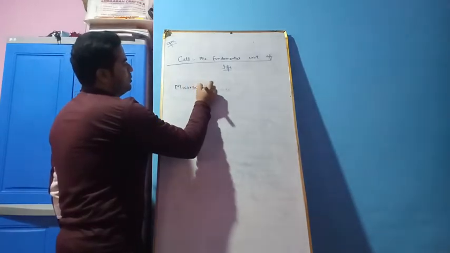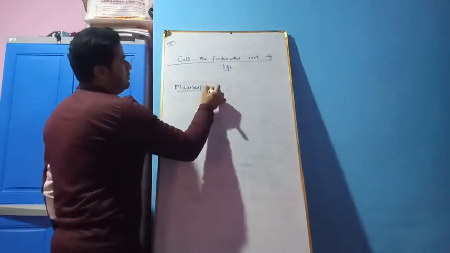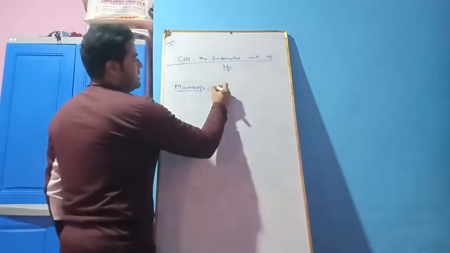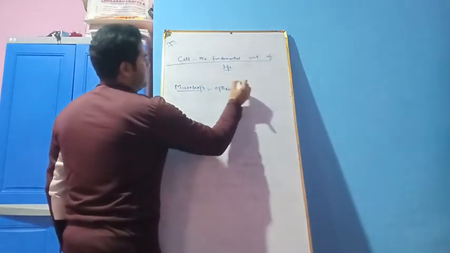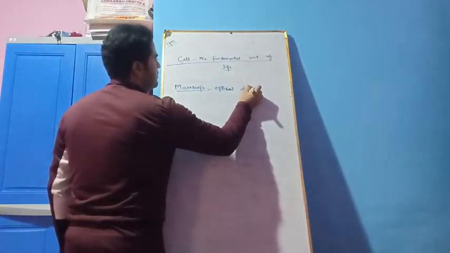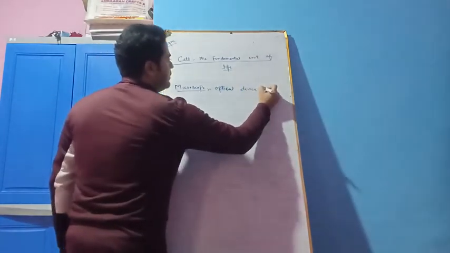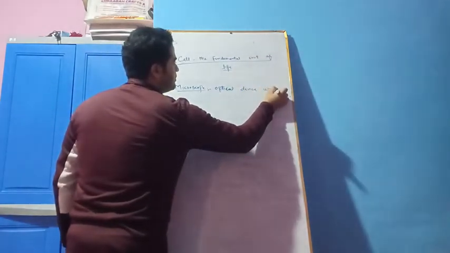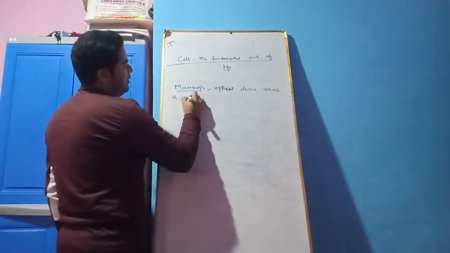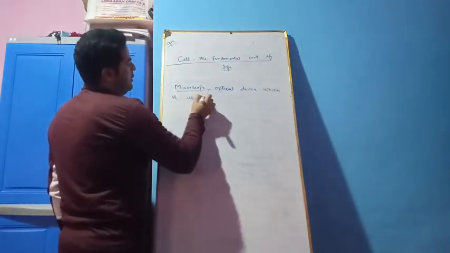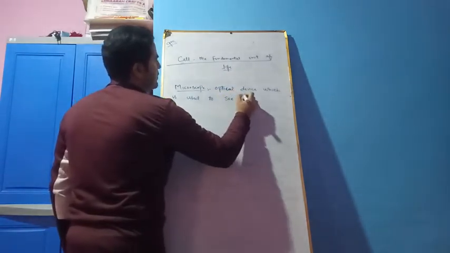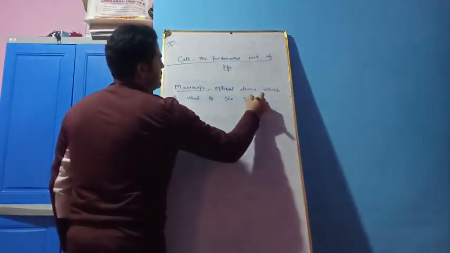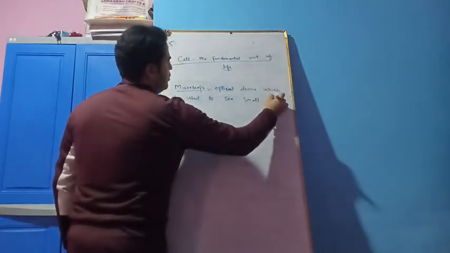A microscope is an optical device which is used to see small objects.